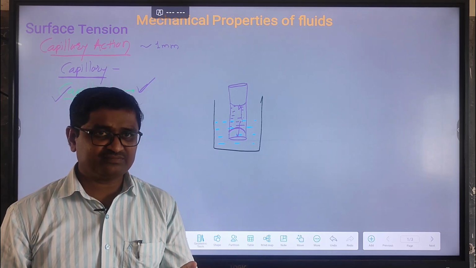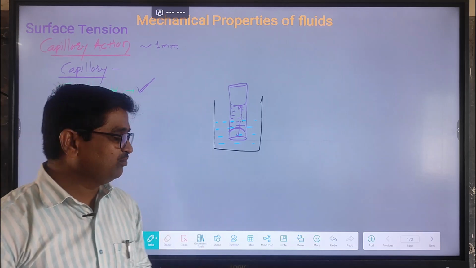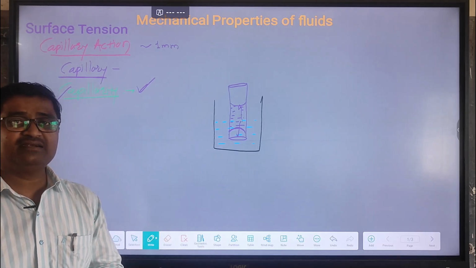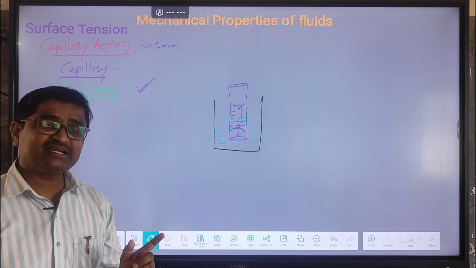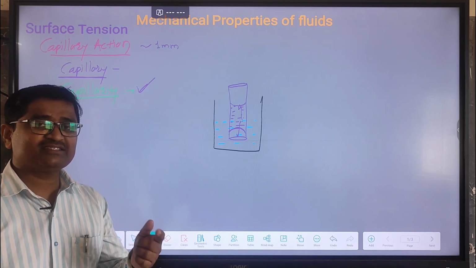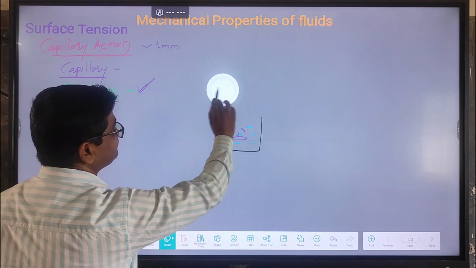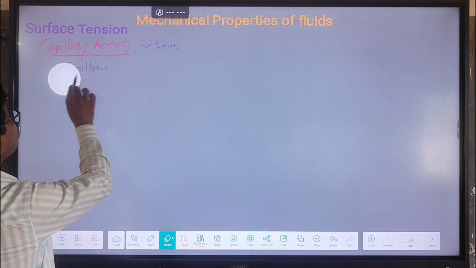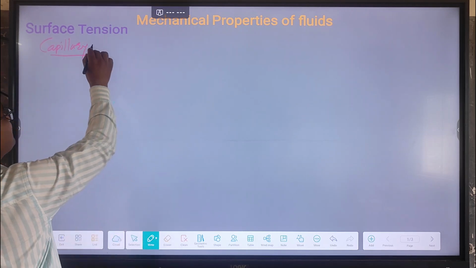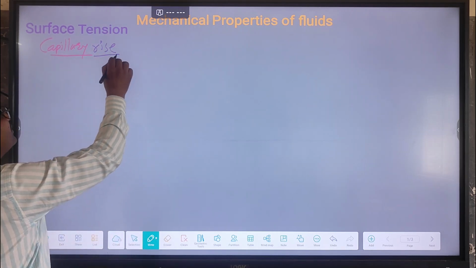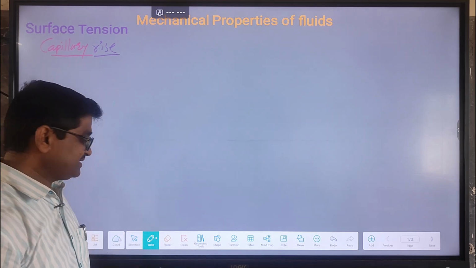The expression is the same. What is the difference between the two? We will discuss that after completing this point. So let's start. Why does the level of liquid inside the capillary tube rise above? Their condition, their reason. So let's discuss the next concept, capillary rise. Capillary rise means the level of liquid inside the capillary tube rises above.